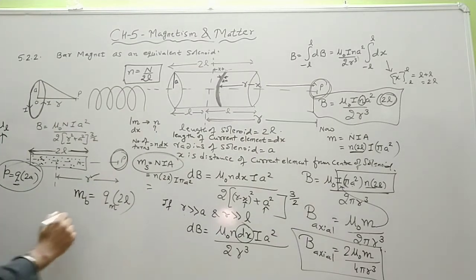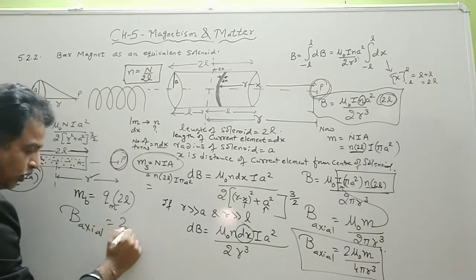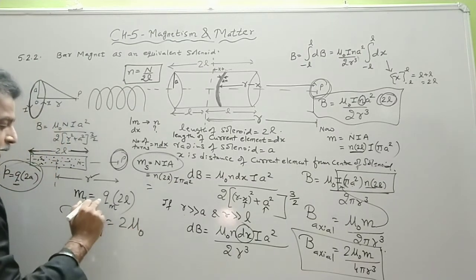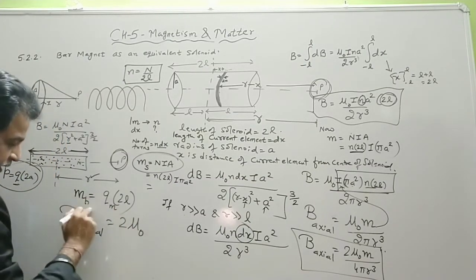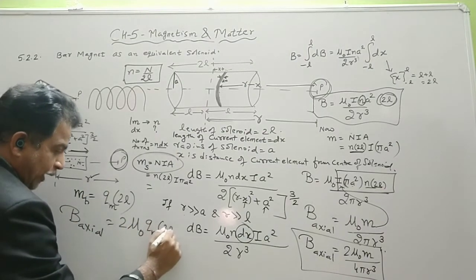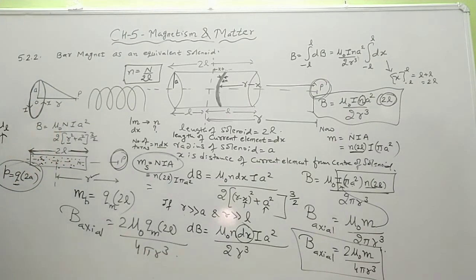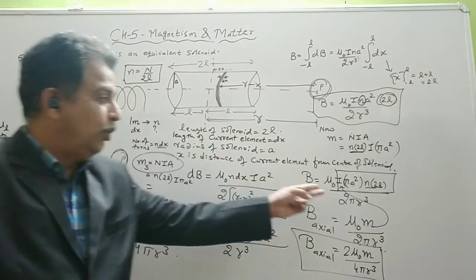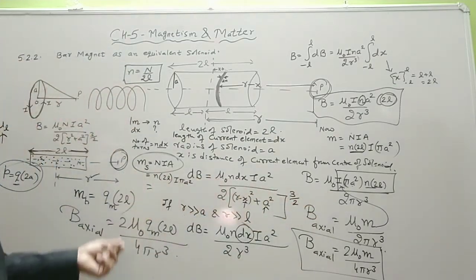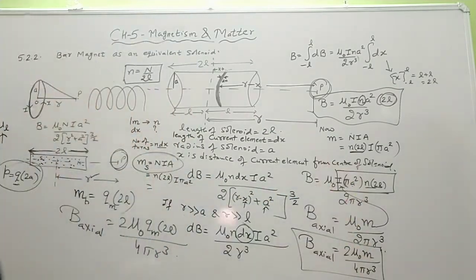And in this case, for a bar magnet, I will write B is equal to mu naught Qm twice L upon 4 pi r cube. And if it is a solenoid, you can replace this M by NIA. So there is an equivalence between the bar magnet and the solenoid.